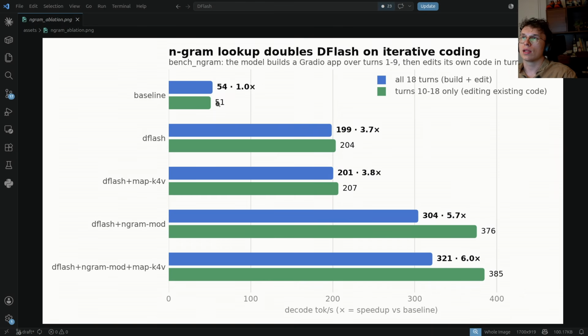We see the baseline was around 40, 54 and 51. Then the DFlash provides a 3.7x boost with 199 and 204. Then we added all the methods separately. The map provided a 3.8x speedup, so not that much, but then ngram-mod provided over 5.7x speedup, with much more for the turns, as we can see here. And then this is with all the methods together: DFlash, ngram-mod, and map. As you can see, it's 6x speed on continuous editing of the existing code base with all the context.